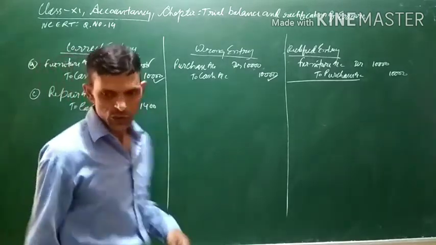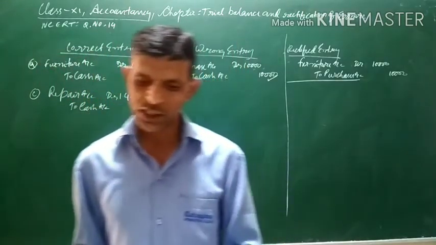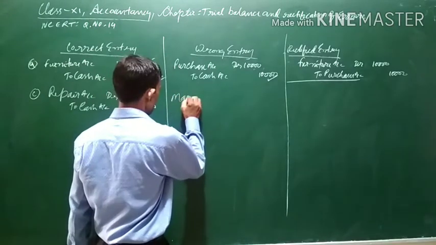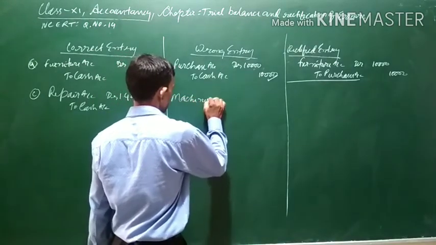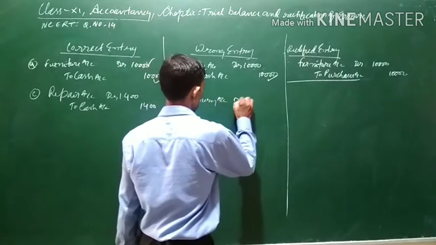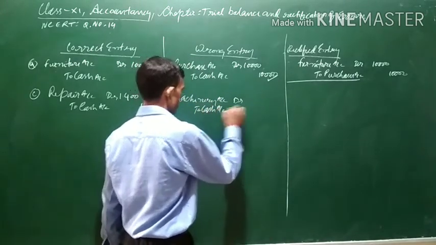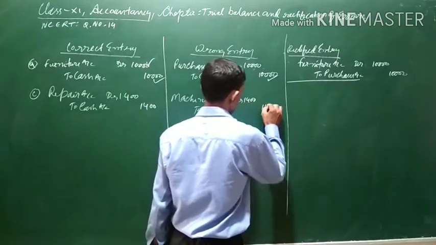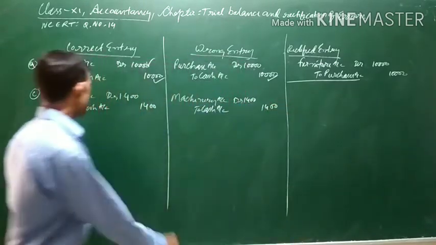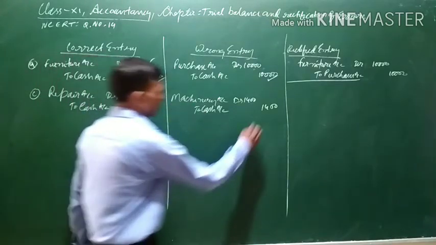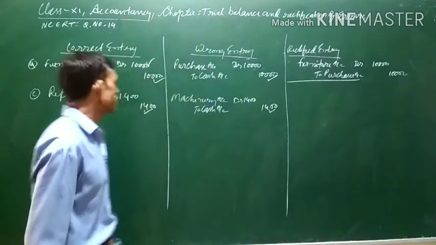Now it is given in the question that instead of repair, it has been debited to machinery account. So what is the wrong entry? Machinery account debit to cash account, 1400. Cash should have been credited, and cash has already been credited, so nothing is wrong there.